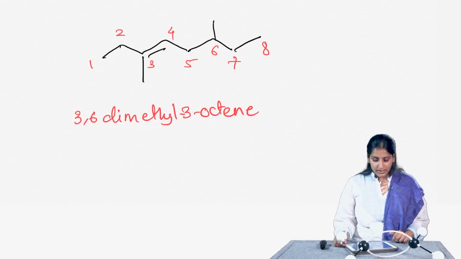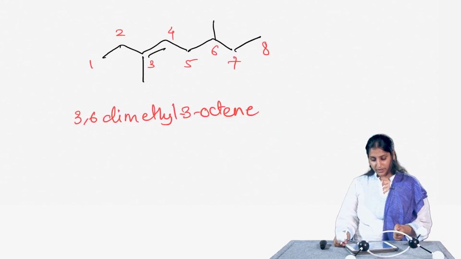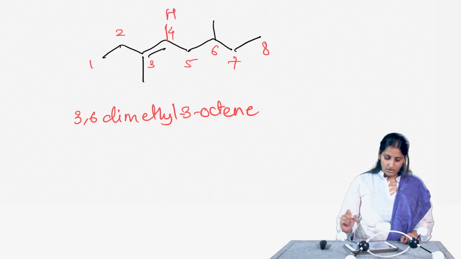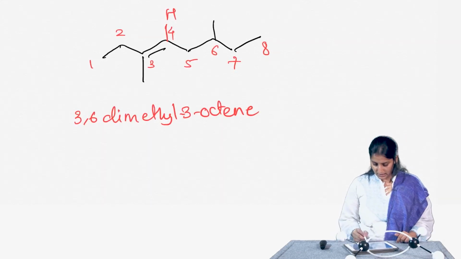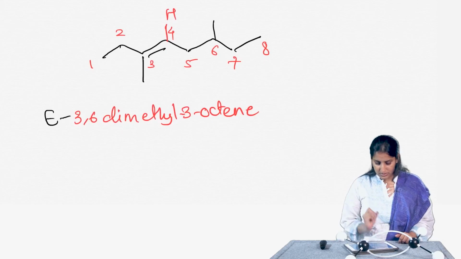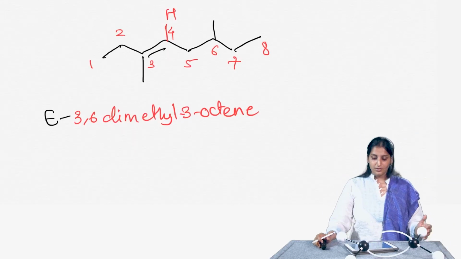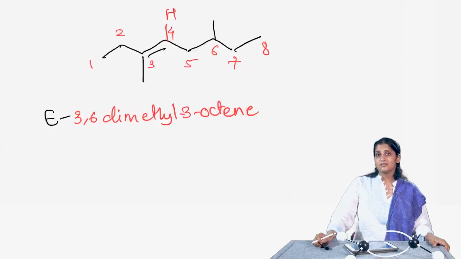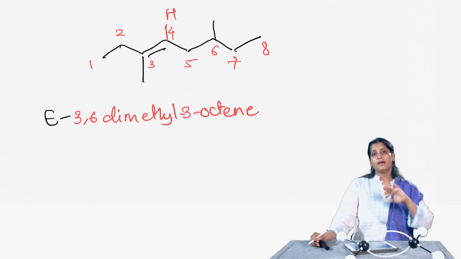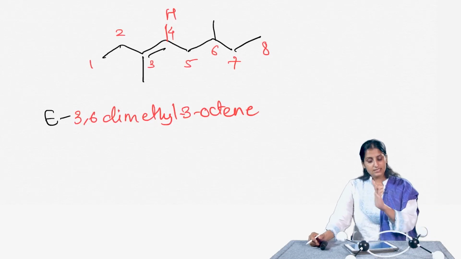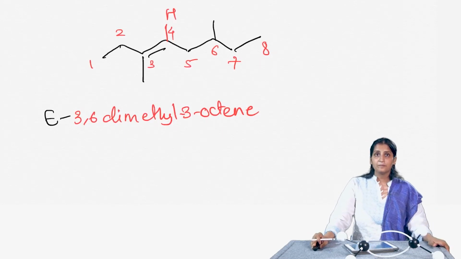Now, we are not done yet, we also have to write down whether this is E or Z. There is a hydrogen here. This is an E alkene, and you can work this out yourself. I am not going to go over every time figuring out how it is E or Z, but you can see that the lowest and highest priority groups are divided around the carbon-carbon double bond. So, it is E-3,6-dimethyl-3-octene.